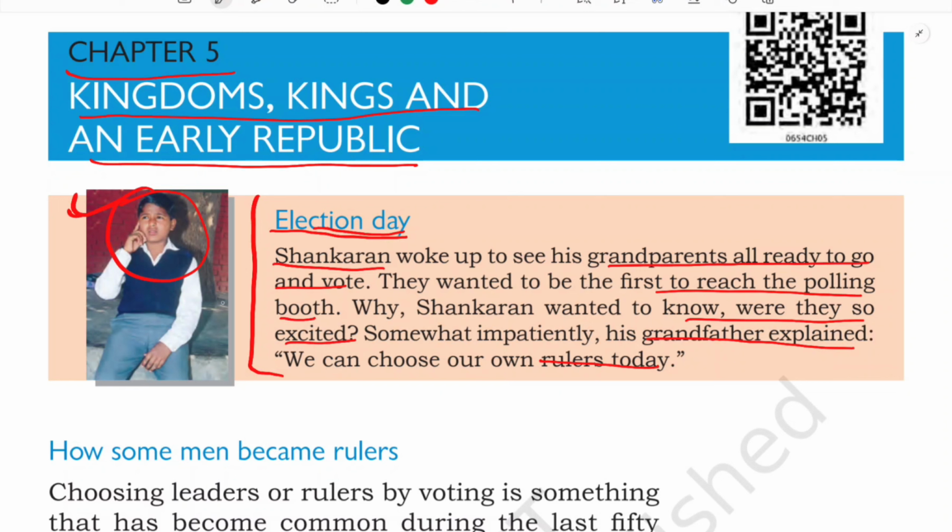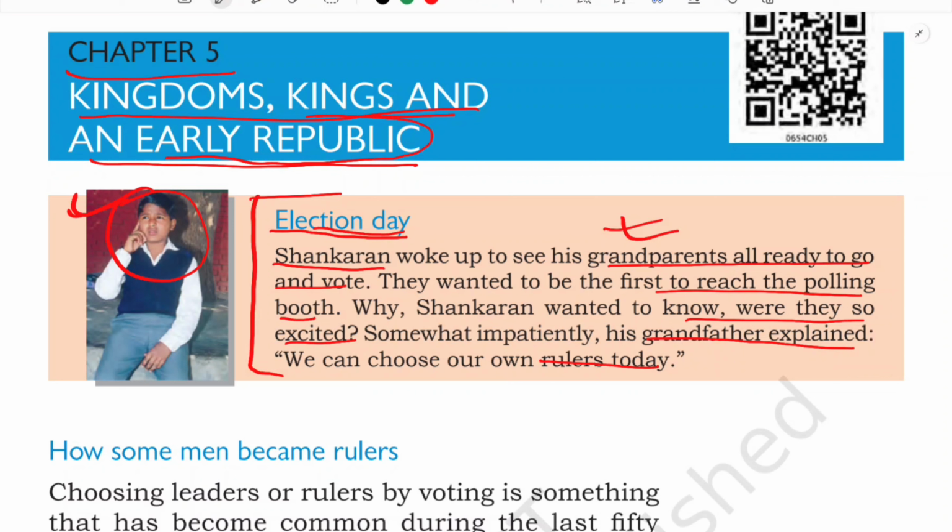And in India also, as India is a republic country, it is a democratic country and a republic country. That means you have the right to choose your representative once you reach the age of 18, on the basis of the universal adult franchise. So here in this chapter, see why this particular story has been given, about the ruler. In this chapter, as the name itself says, kingdoms, kings and early republics, we are going to learn about how rajas, how kings were being chosen before.